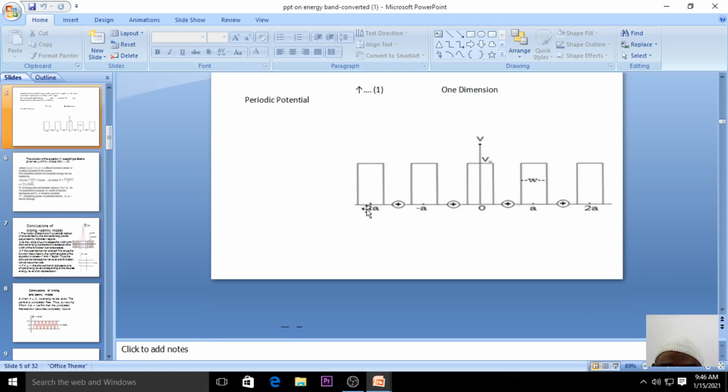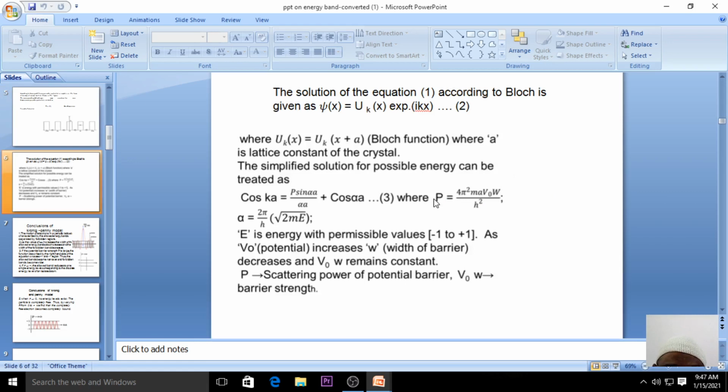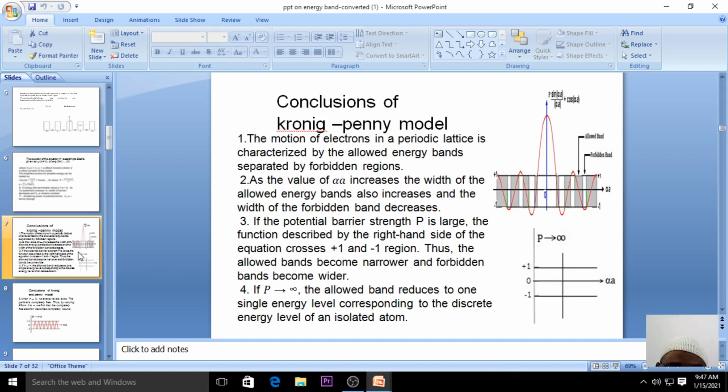When we say a square wave or a potential V naught, this particular square wave has a width, given by some omega value. That is called the width of the barrier. The value of V naught omega remains constant, and P here resembles the scattering power of the potential barrier, or we'll just say it is called barrier strength. This particular aspect we discussed in the last class.